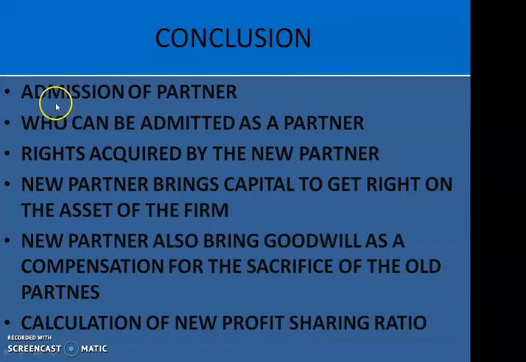Today we saw the admission of a partner. We saw who can be admitted as a partner. We also learned about the rights acquired by the new partners. A new partner brings capital to get right on the assets of the firm. He also brings goodwill as a compensation for the sacrifice of the old partners. And we also learned to calculate the new profit sharing ratio.